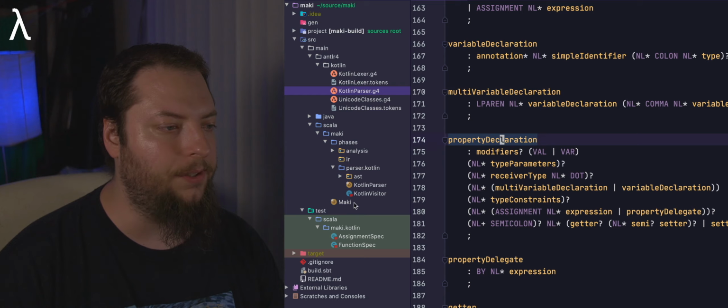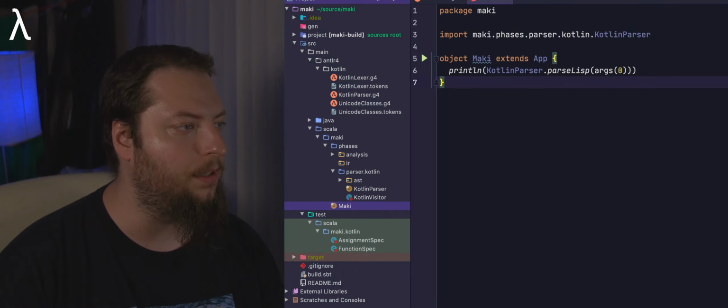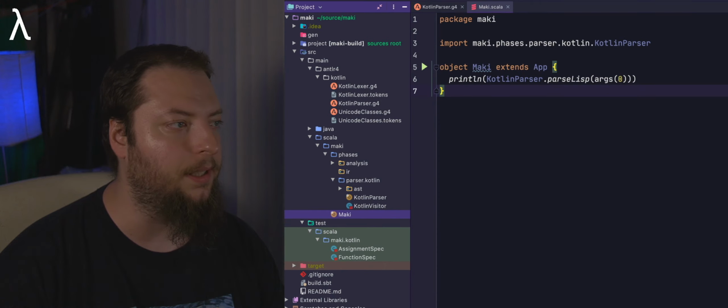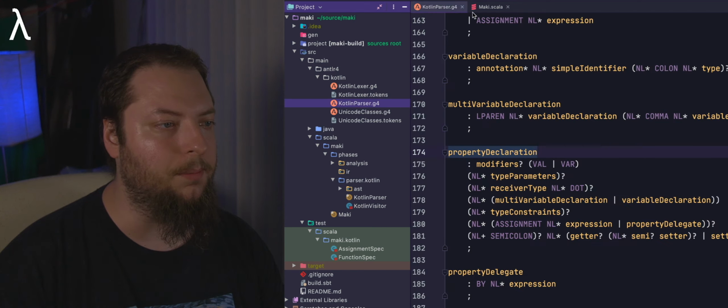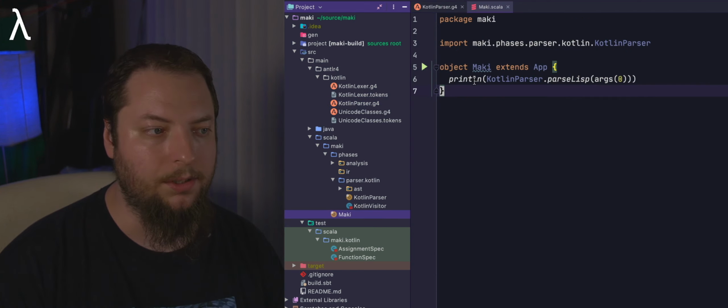So let's open up our maki.scala file here, and I can actually show you the files that were on here. So we'll have these tabs visible up at the top here. maki.scala is sort of the initial entry point into our program.